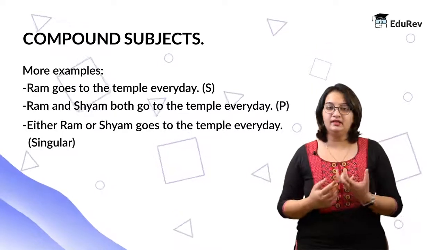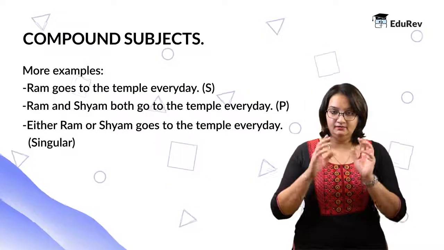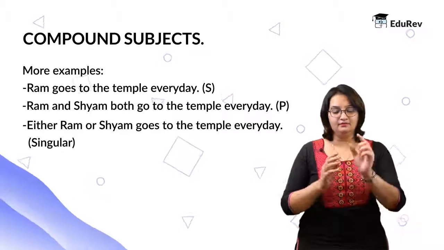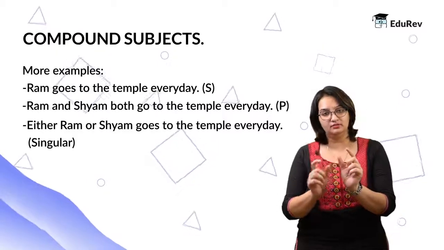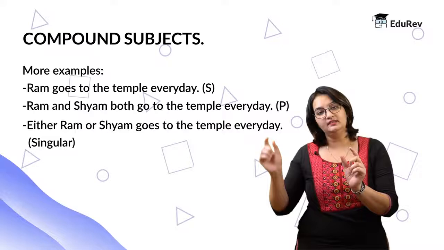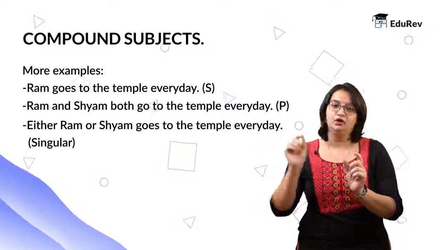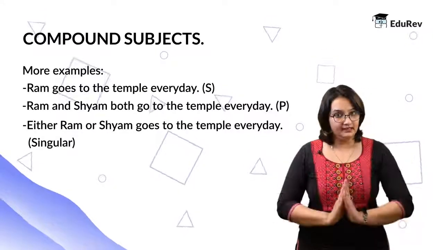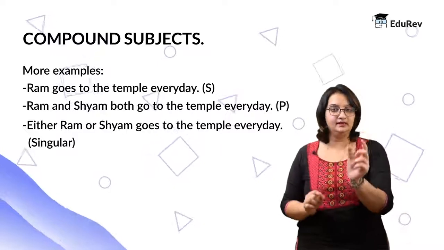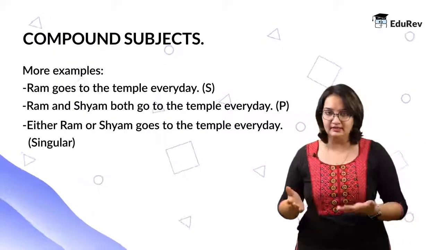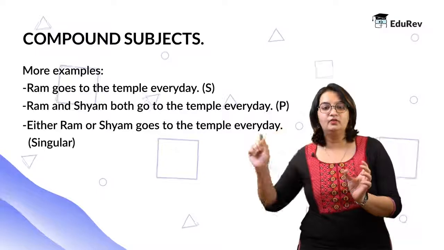Next, either Ram or Sham. Now in this case, we are joining the two subjects via or. In this scenario, what happens is, whichever subject is closer to the verb has to take the singularity or the plurality of that particular verb. And therefore, here, since it is either Ram or Sham, Sham is singular, therefore it will be goes to the temple every day.